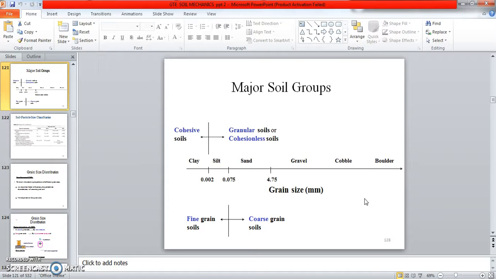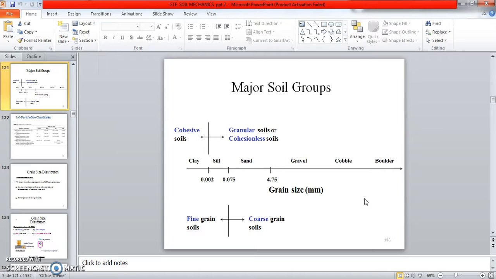So these are the separated major soil groups. One is cohesive soil, another is granular soil or cohesionless soil. I already told about cohesive soil. What is meant by cohesive soil? These are combined particles, a denser state. Denser state is the cohesive soil. Clay and silt, between 0.002 and 0.075, these are all cohesive soil.